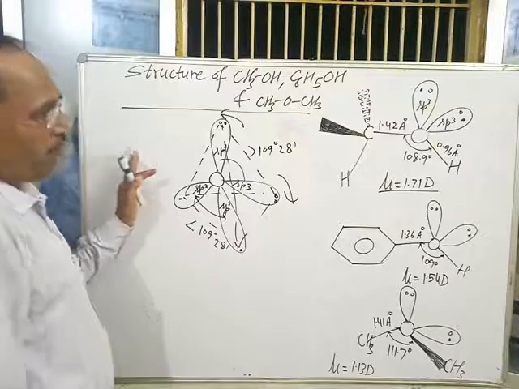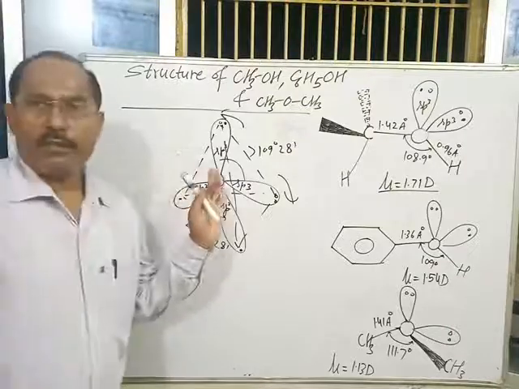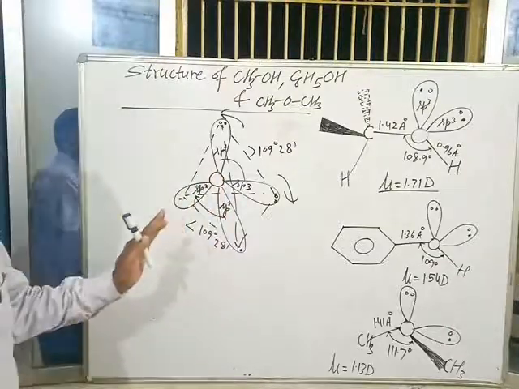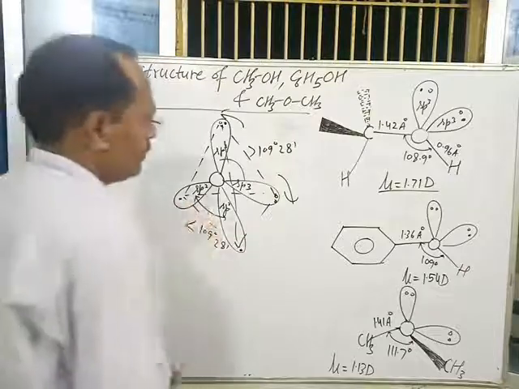This is the structure of a single carbon and single oxygen which use sp3 hybridization.